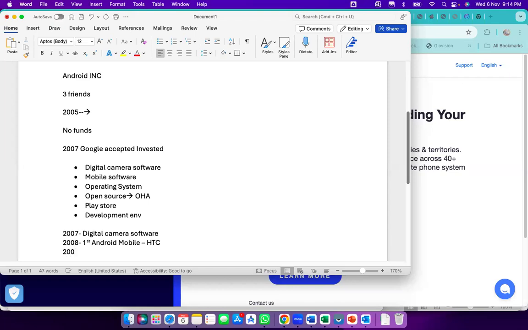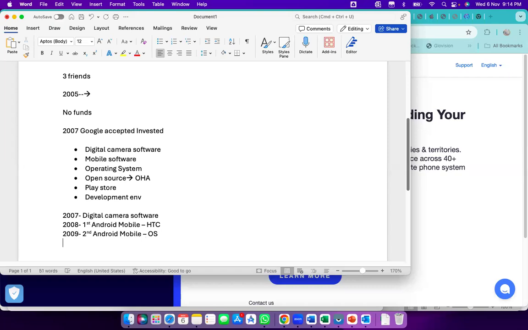Then in 2009, the second Android mobile was released as an OS, as an operating system. Even this was through HTC only, because at that time they had tied up only with HTC.